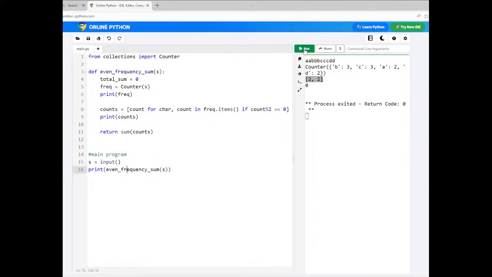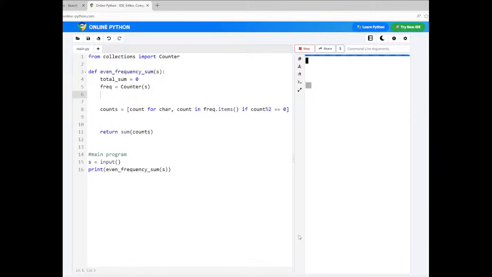Now you can just run the code. Now you can observe the output A, B, B, C, C, C, D, D. Now you can see this is the dictionary and this is your counts, and now it summed these two values. 4 is returned here. That 4 is printed here. Now if I remove this print, directly you will get input and output.